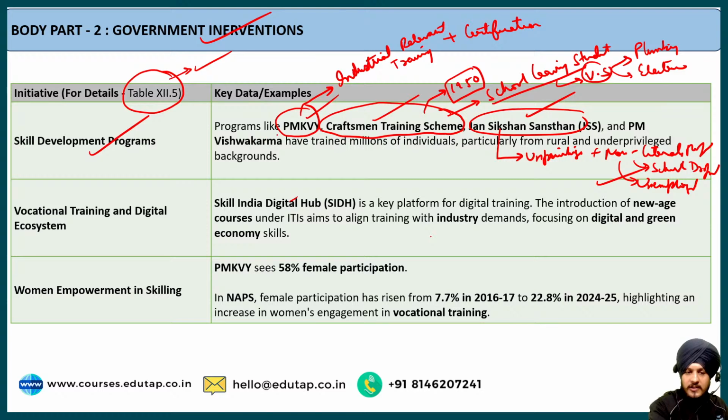Apart from that, we have another scheme which is Pradhan Mantri Vishwakarma. This is a very popular scheme.